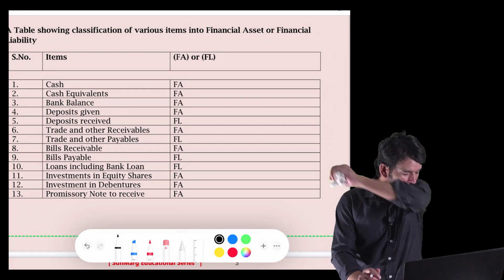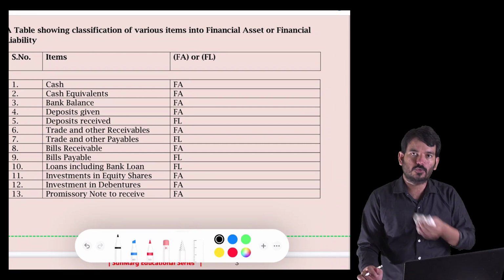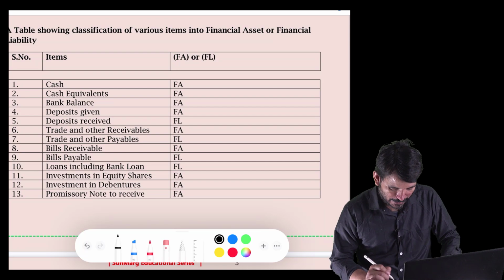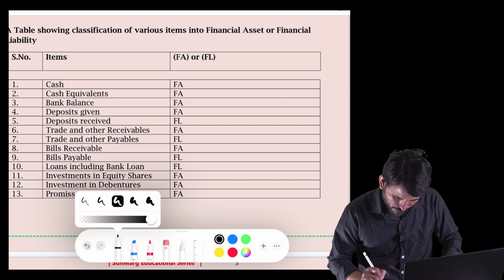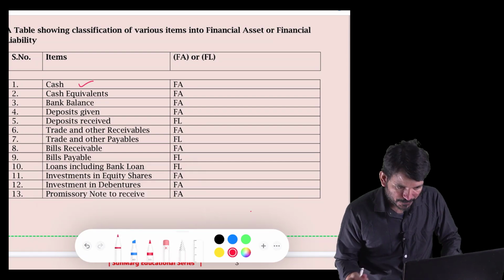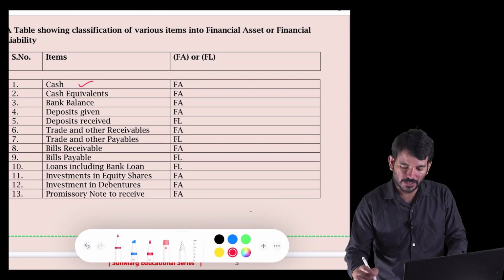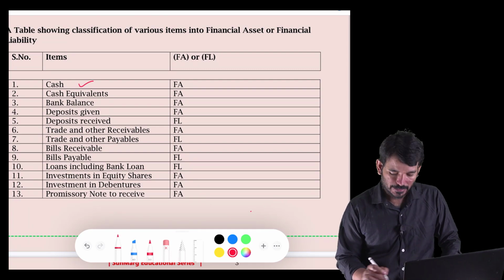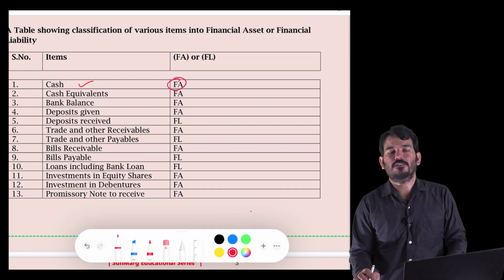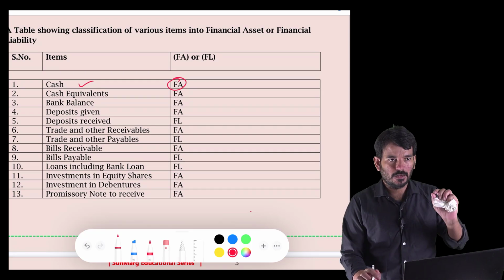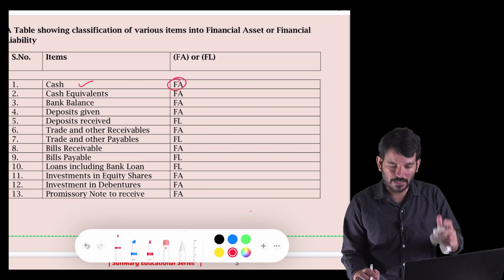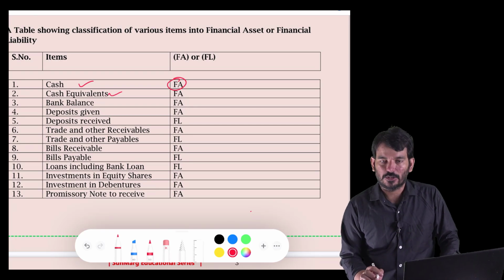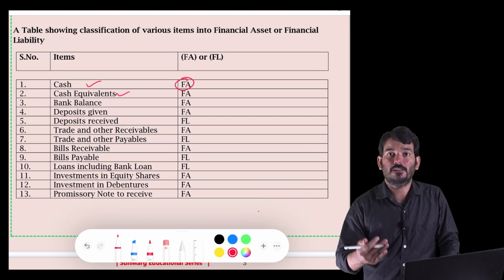So there are a few questions, and these questions could be your examination questions. So please pay attention here. Is cash a financial asset or financial liability? The answer is financial asset, because in the definition itself they are saying whenever there's cash, it's a financial asset. Cash equivalent is also a financial asset. You can see the answer here, but understand the interpretation also.